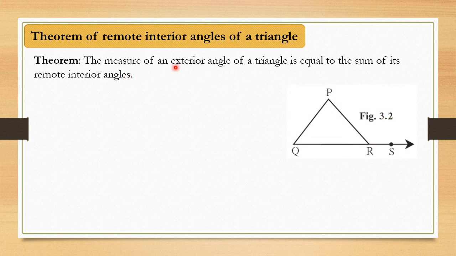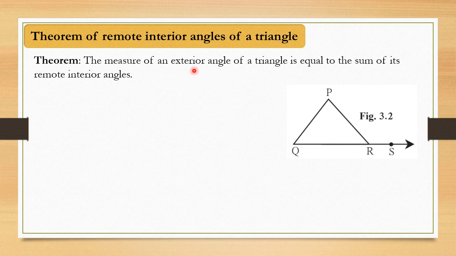Now from this statement of the theorem, we'll figure out which is the exterior angle. So the measure of the exterior angle. What is the exterior angle? Angle which is outside of the triangle. So definitely only one angle we can see, PRS. Here the red mark, which you can see a red pointer, that is the exterior angle of a triangle.